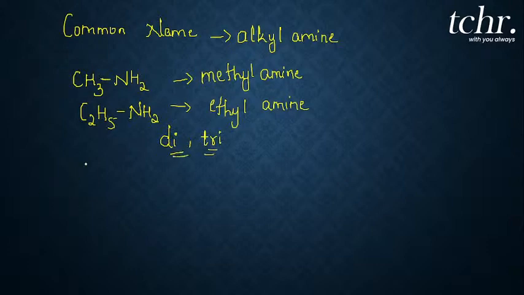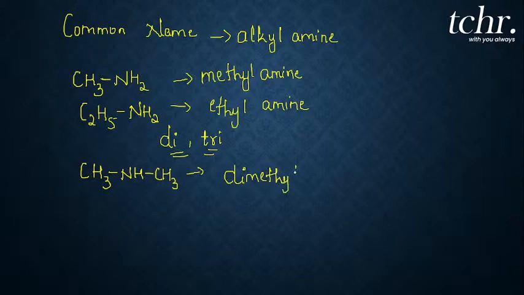For example, let me write an example of a secondary amine. How do you name this secondary amine? Yes, there are two methyl groups. I use the term di. So, dimethylamine. Is that clear? When there are two alkyl groups, you use the term di. So it is dimethylamine. If you replace all the three hydrogen atoms, let me write an example of a tertiary amine. Okay. If it is tertiary, which term do you use?